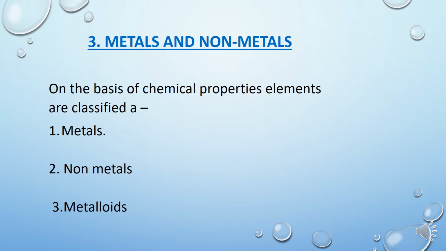Non-metal is electronegative in nature and it used to accept electrons from outside. And who will give electrons to non-metals? Metals, obviously. So, for example, a non-metal like chlorine used to accept an electron from a metal like sodium. Metalloids used to behave sometimes like metals and sometimes like non-metals.